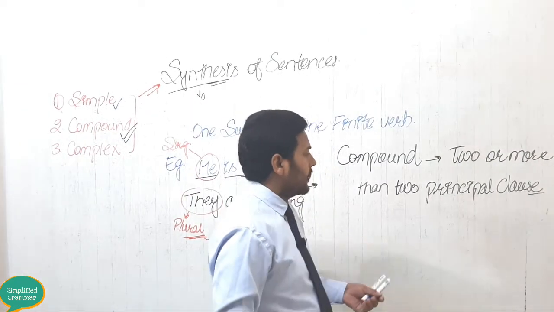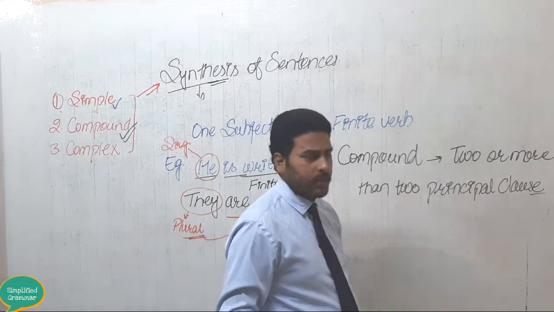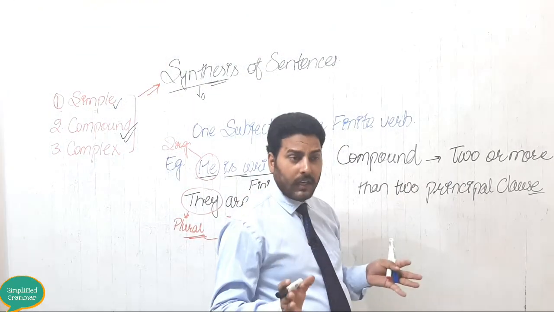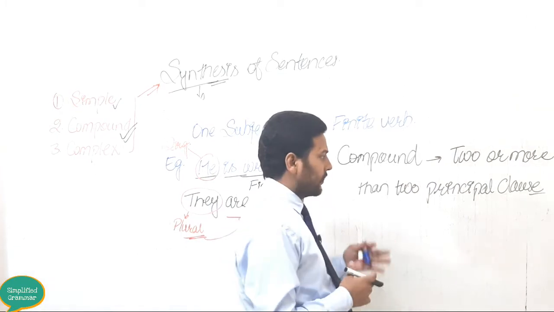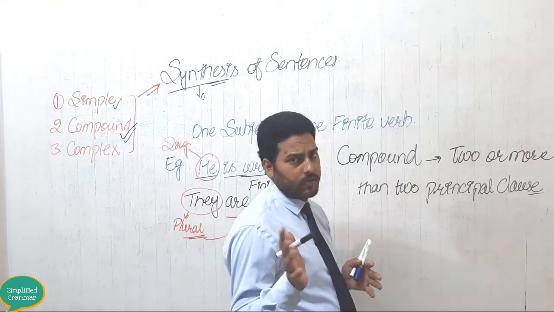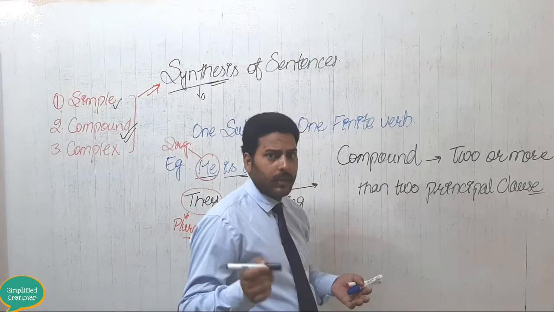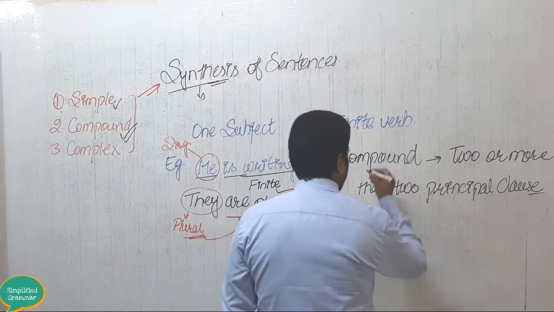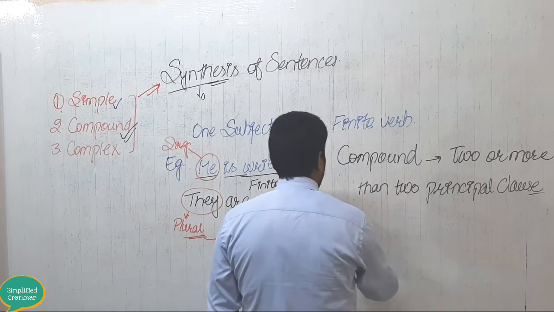This principal clause is that clause which gives its meaning on its own. It is also known as the independent clause, because it gives its meaning on its own. So let us see one example of this compound sentence.